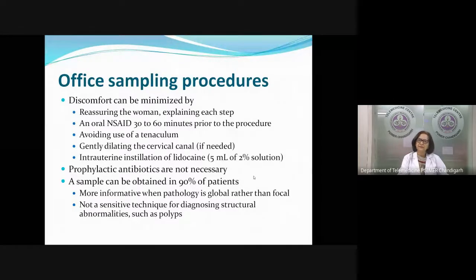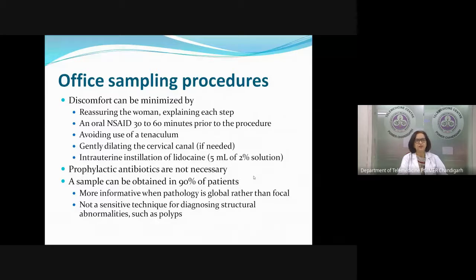Sometimes, if it is possible, we can even do the procedure without putting a tenaculum, which leads to a little bit of pain. If required, we should do a very gentle dilatation of the cervical canal. We can even instill xylocaine in the intrauterine cavity, and this will make the procedure comfortable for the patient. So as postgraduates, please try that the patient you are doing an endometrial biopsy on is comfortable, and it will give you a lot of happiness to do a good endometrial biopsy.